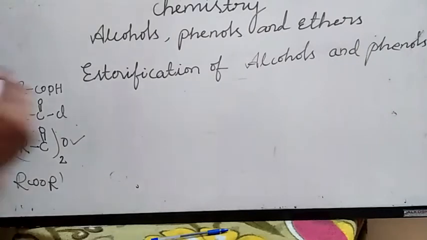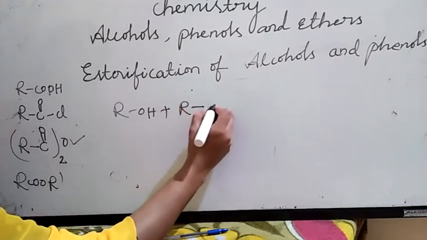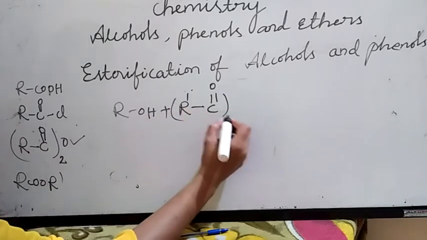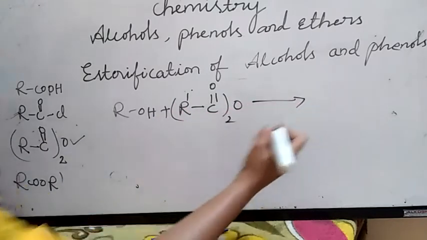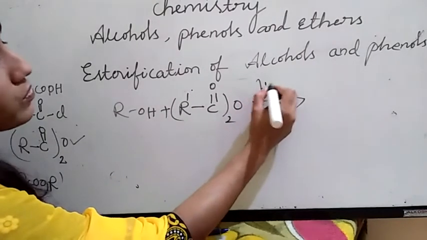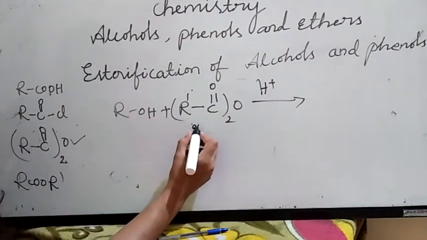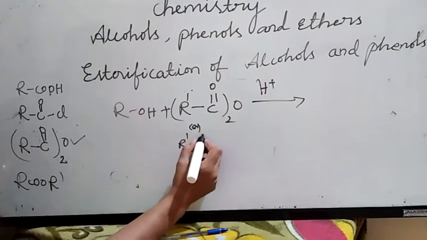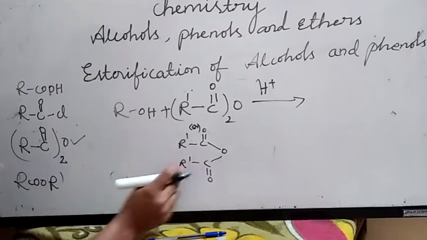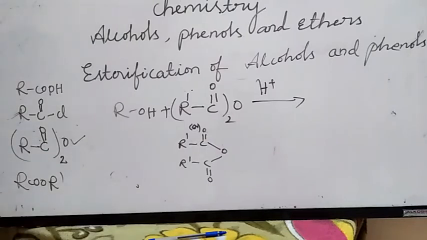Alcohols or phenols react with anhydrides. What is the general formula of anhydrides? R dash CO twice O. This is the general formula. In the presence of acid, H plus ions, what will happen? This can be written as R dash CO O CO R dash. R dash CO twice O is the general formula of anhydrides.